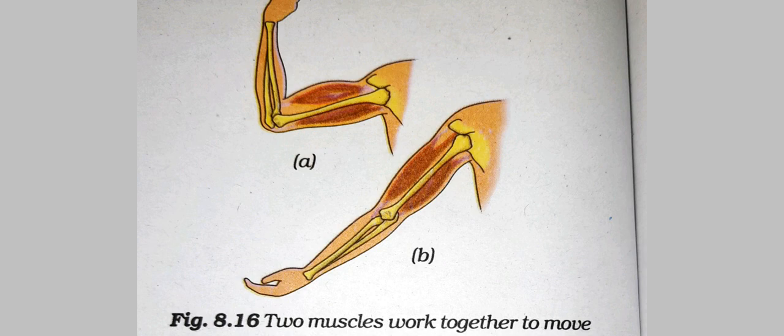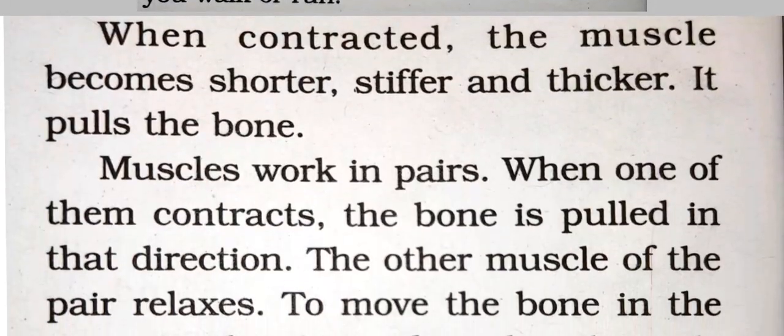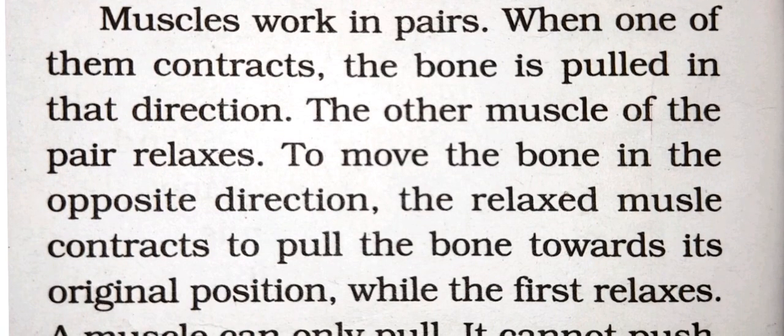Like this way muscles always work in pairs. When one of them contracts, the bone is pulled in that direction. The other muscle of the pair relaxes. To move the bone in the opposite direction, the relaxed muscle contracts to pull the bone towards its original position.